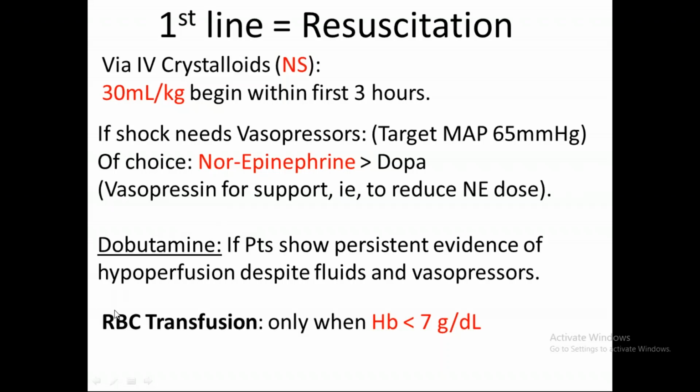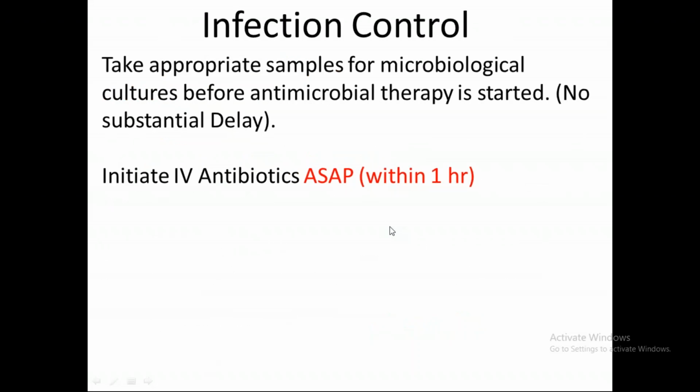ठीक है. And RBC transfusion कब करेंगे? Only when the hemoglobin is less than 7 grams per deciliter. ठीक है. So resuscitation में हमने पढ़ा कि NS चाहिए 30 ml per kilogram से, vasopressor of choice is norepinephrine, and RBC transfusion only when hemoglobin is less than 7.